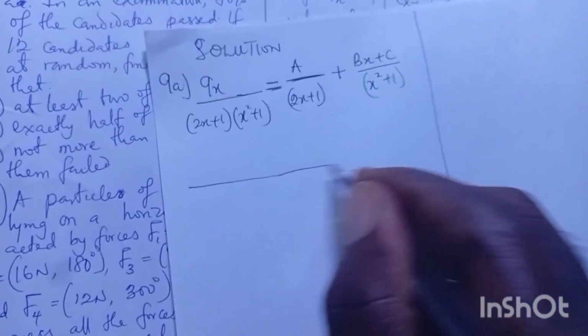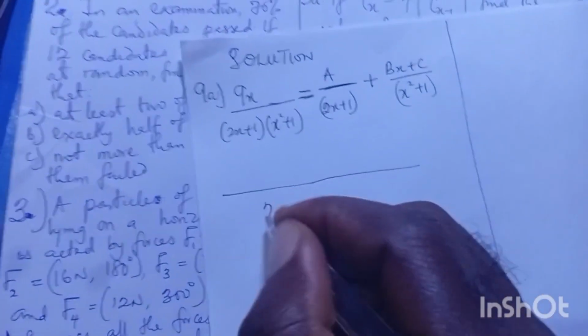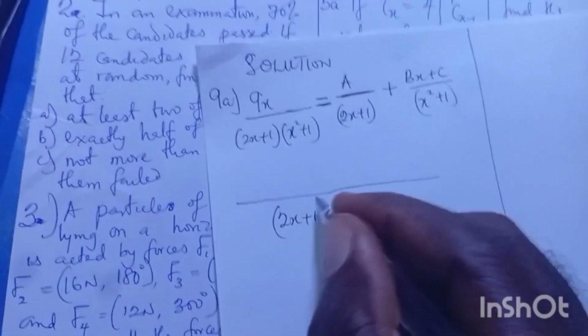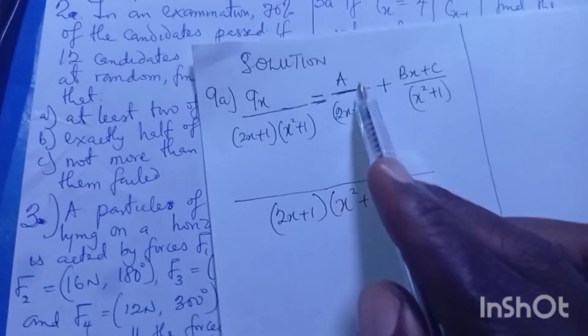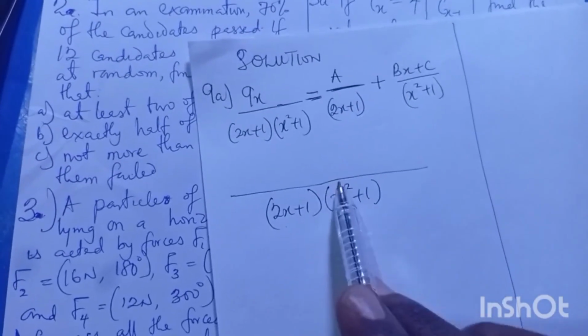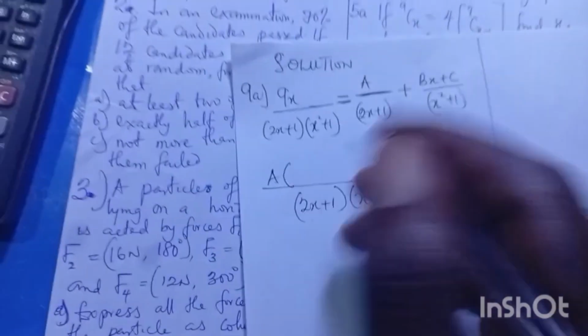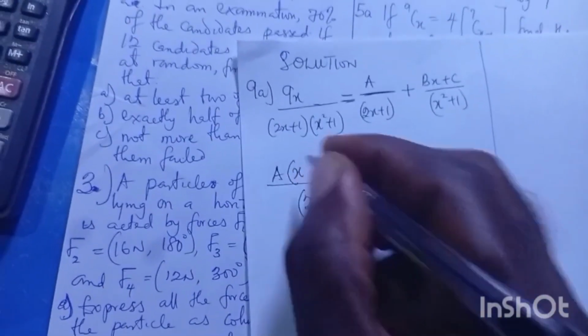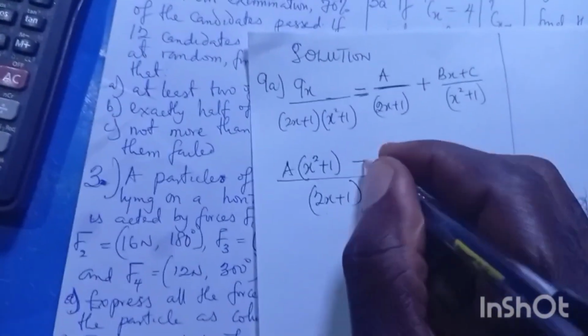Let me use simple English, because some people may have issues one way or the other. I want to use our common LCM method so that you will be able to see. If I find the LCM of this, how many times does this go in this? You will know this times a. You all know that one. So let me use that pattern. I have many methods, but I think I should come from the angle of the common one. Maybe in another video I will create another method.